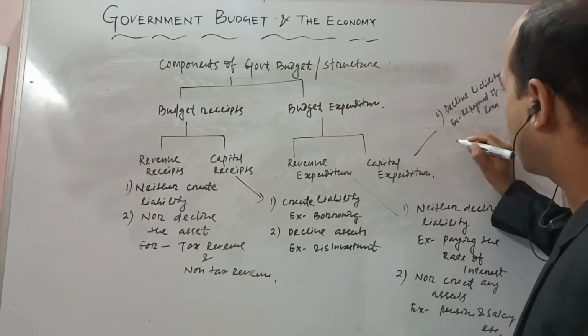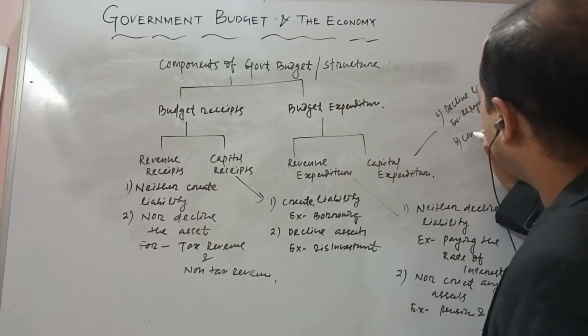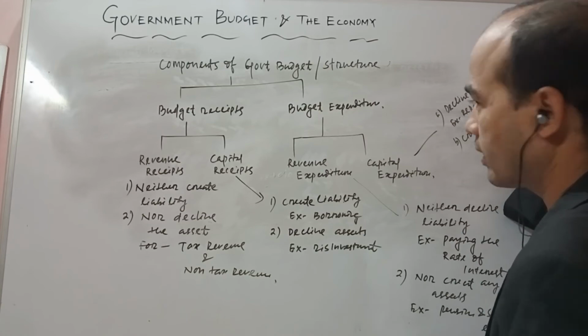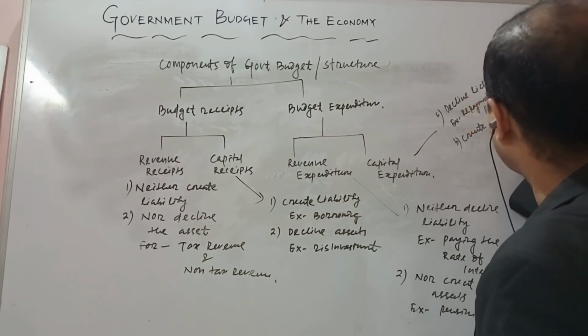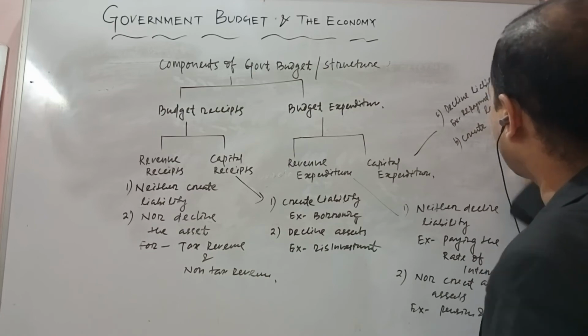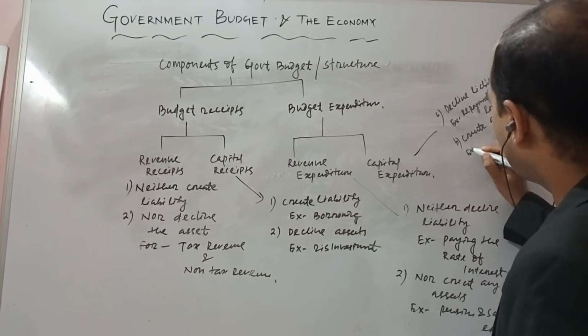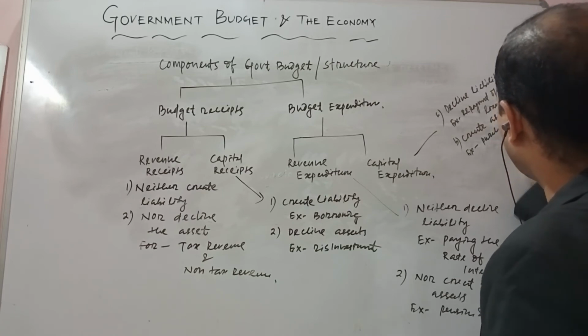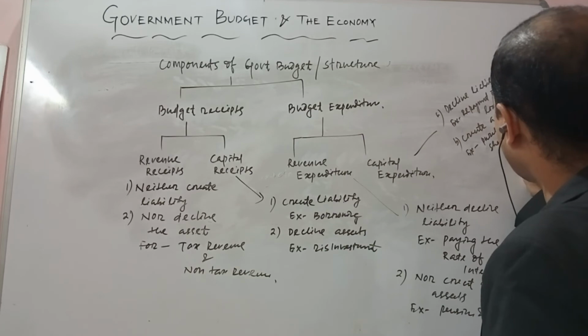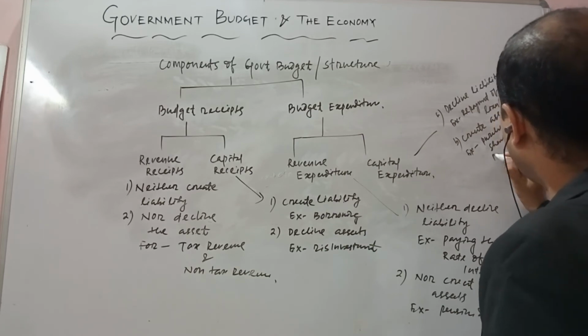Second, it creates an asset. For example, the purchase of shares of a private company by the government.